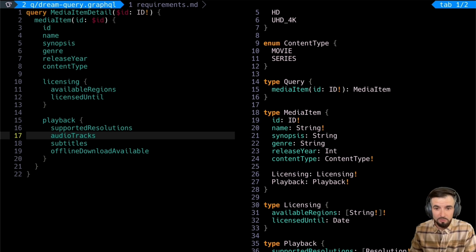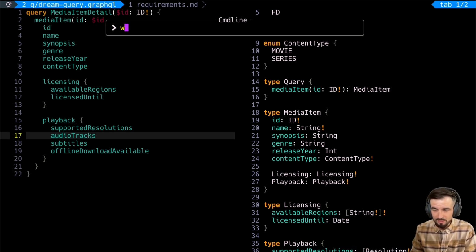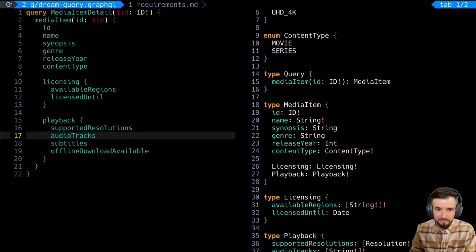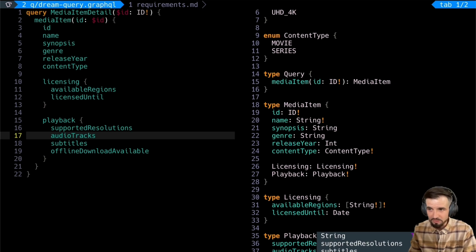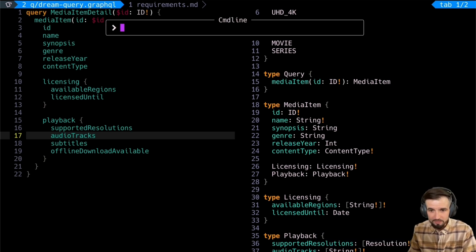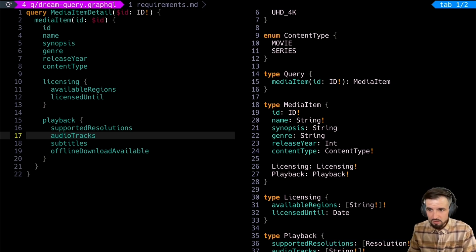Let's move on. Audio tracks. Let's keep that string. I imagine that a stickler might want that broken down by region, and maybe we could go down that modeling rabbit hole. But for simplicity's sake, let's keep it open-ended here. Same thing for subtitles. Again, we could add region strings and everything like that, go down the rabbit hole, but we'll call it a non-nullable list of strings.